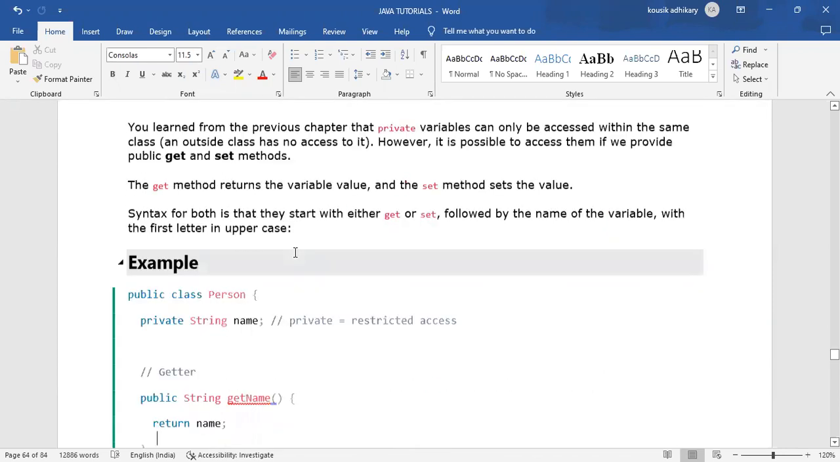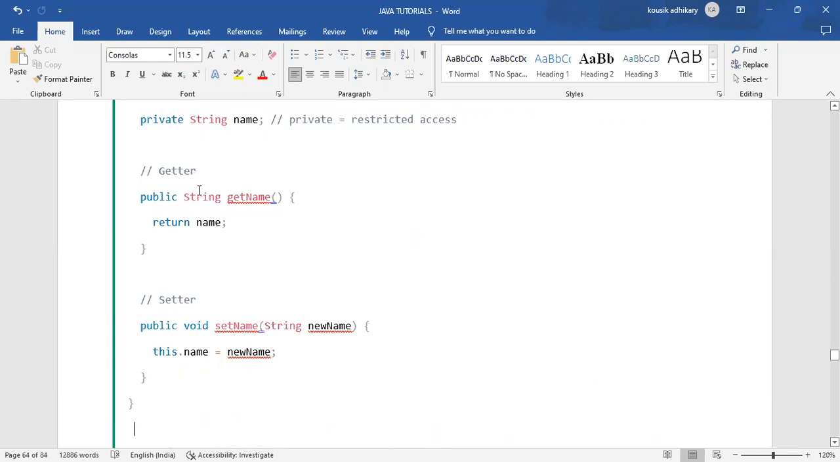Like that, we are using the getter method and the setter method. First of all, we need to get the value of that variable, then we need to set a new value. By using the getter, we are getting the value. By using the setter, we are setting or updating the value.